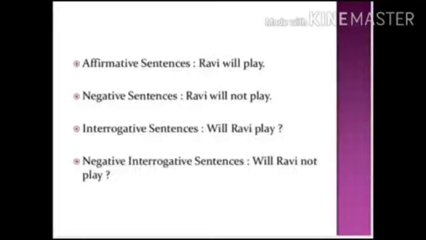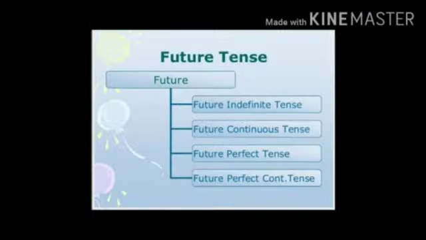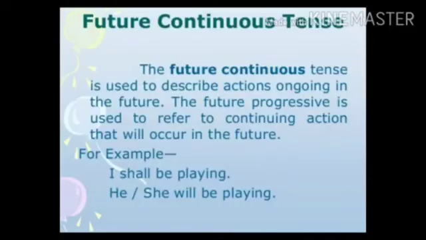Okay, these are the examples. Now let's go ahead with future continuous or progressive tense. This tense is used to describe actions ongoing in the future. The future progressive is used to refer to continuing action that will occur in the future.